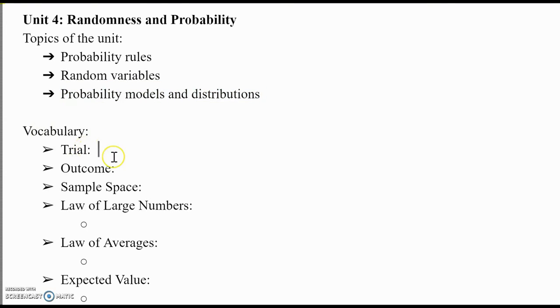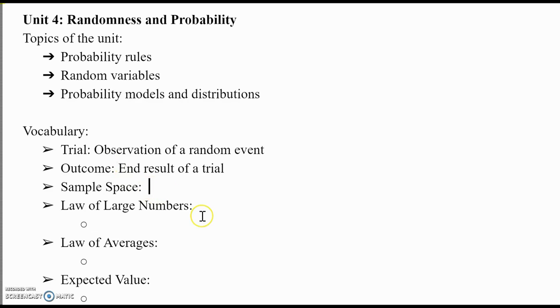What is a trial? A trial is just an observation of a random event. Now what's an outcome? It's the end result of a trial. So for example, a trial could be the toss of a coin. The outcome could be what happened after you toss the coin, so you could get a heads or a tails.